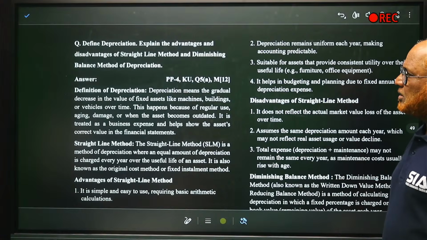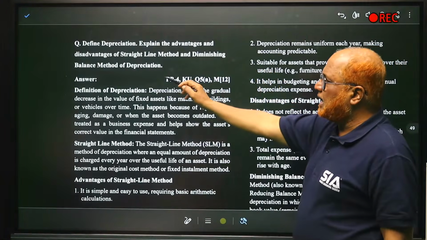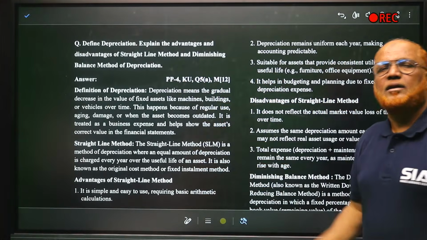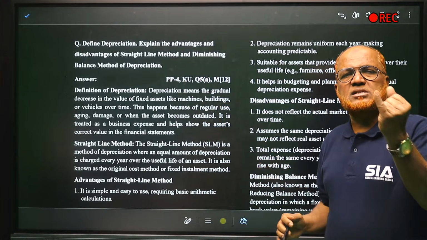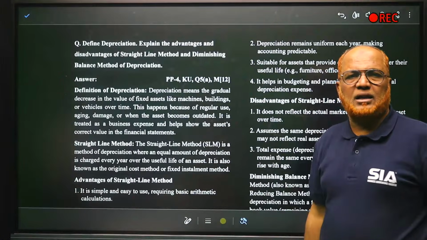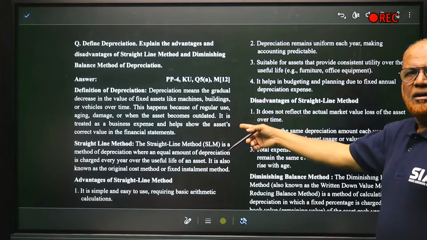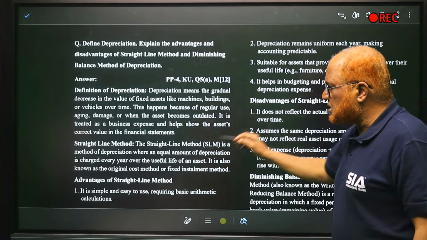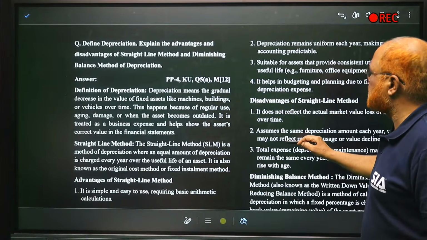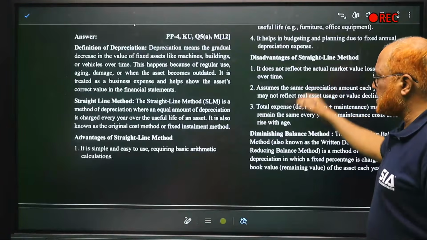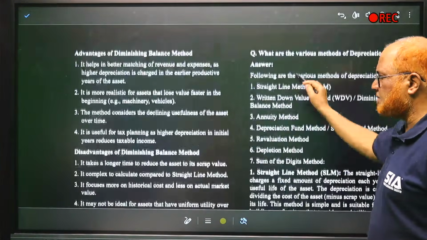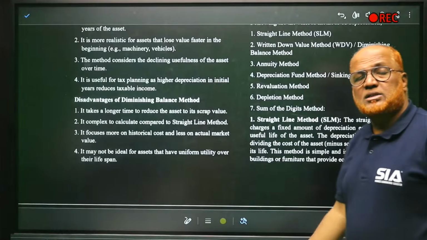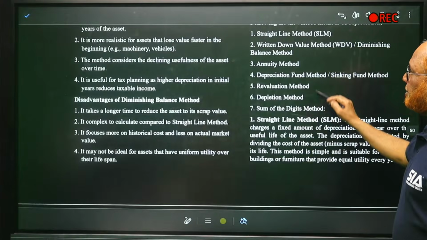Define depreciation, explain the advantages, disadvantages of straight line method and diminishing balance method. There are many methods of depreciation, but the most commonly used methods are straight line method and diminishing balance method. So depreciation meaning, straight line method and diminishing balance method advantages, disadvantages. Then we can go through it from the material of CRM.